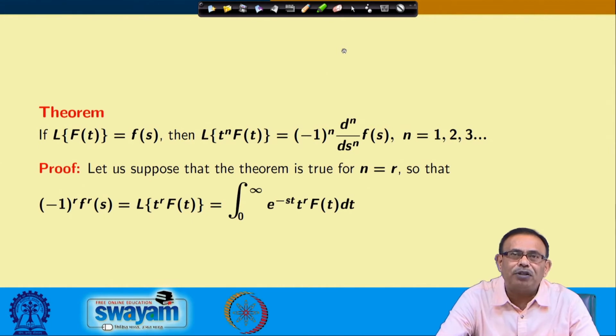We are assuming first it is true for n equals r. So, (-1)^r d^r/ds^r F(s), that is F^(r)(s), equals the Laplace transform of t^r f(t), and from definition this is nothing but the integral from 0 to infinity of e^(-st) t^r f(t) dt.